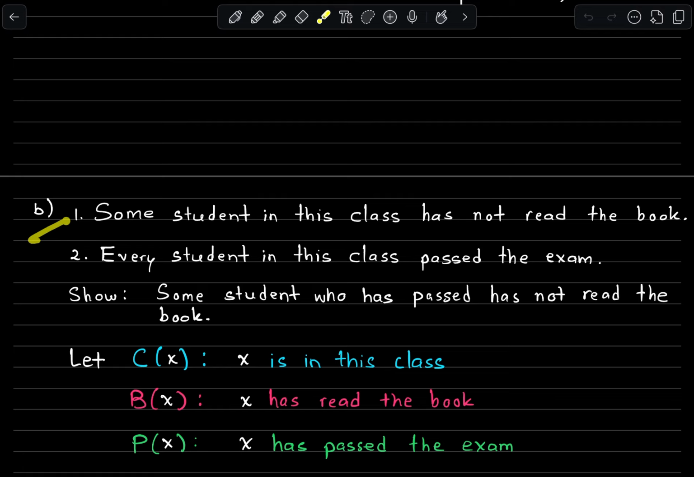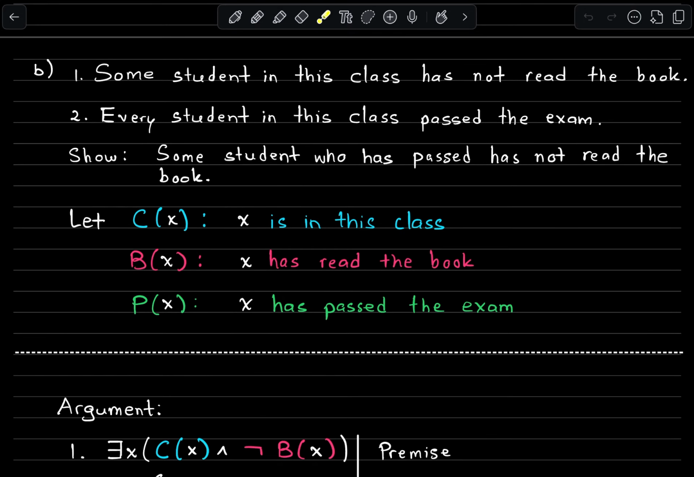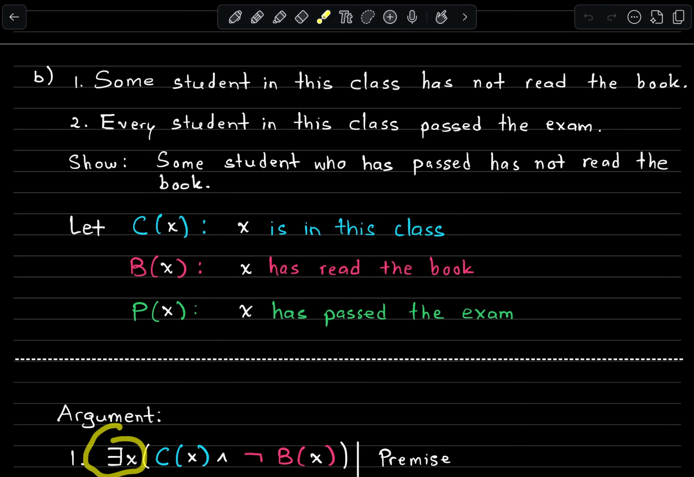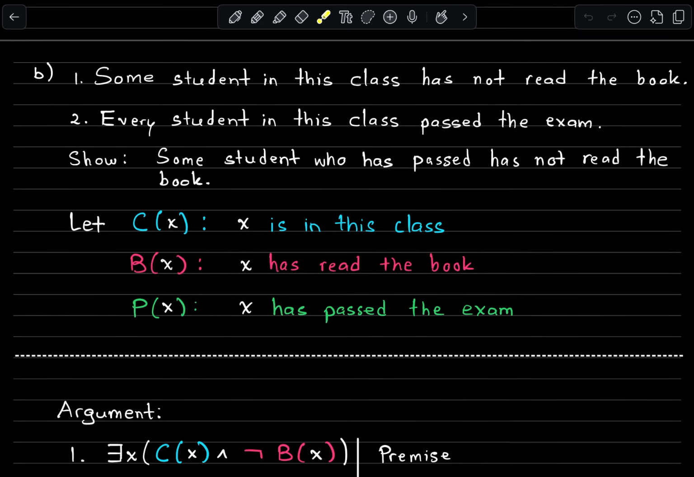Okay, so now let's first of all just translate these premises and our conclusion that we're trying to get into terms of these propositional functions. So let's see how that looks. Well, our first premise, there is some x where x is a student in this class, right? So this x meets this criteria that they are in the class, and they have not read the book. Okay, so that's negation of B of x.